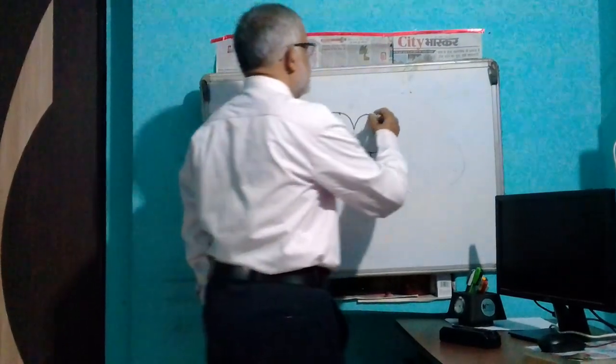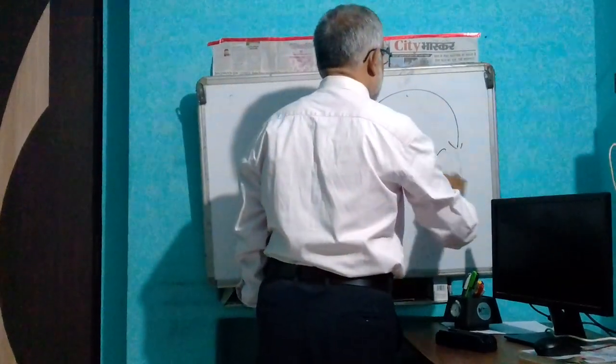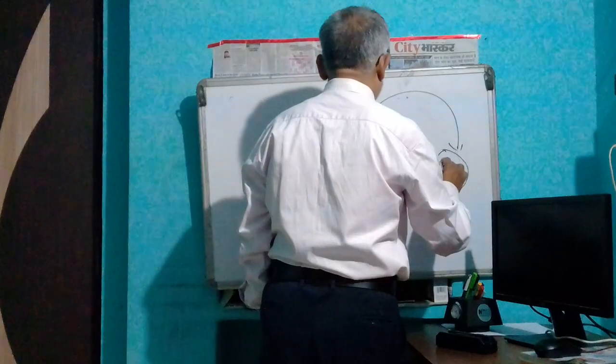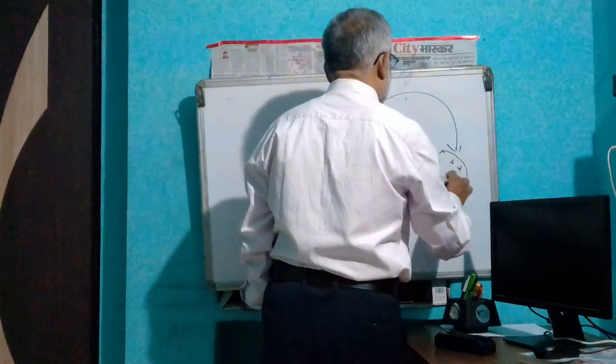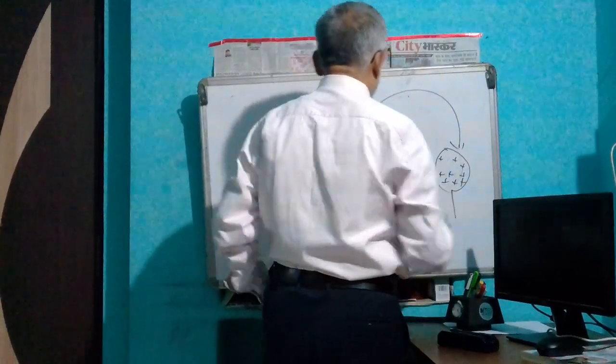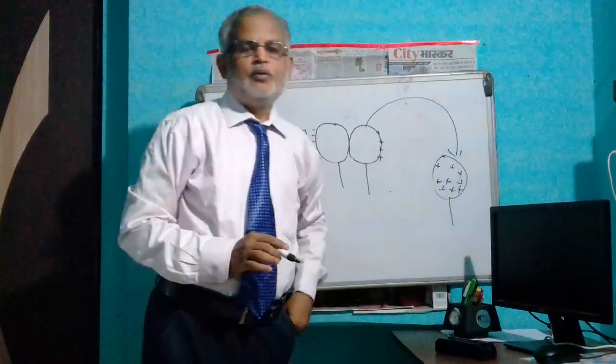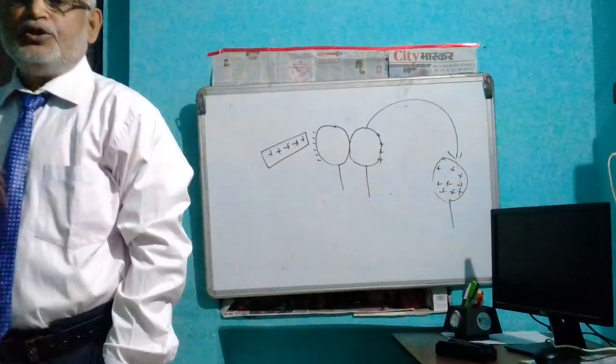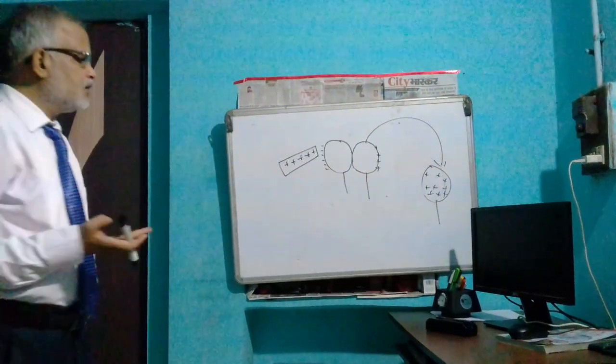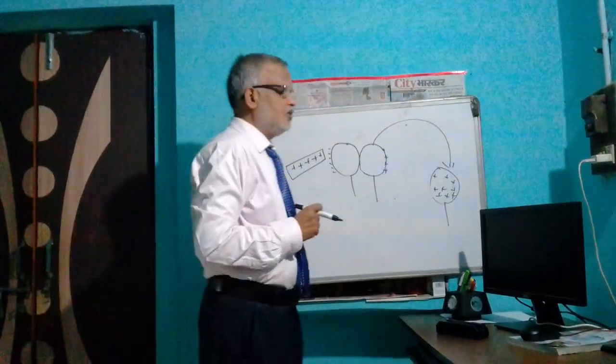Now when they are separated and taken away, we get charged bodies. When it is taken away, the charge is distributed over the surface. By using induction, we can get a charged body.